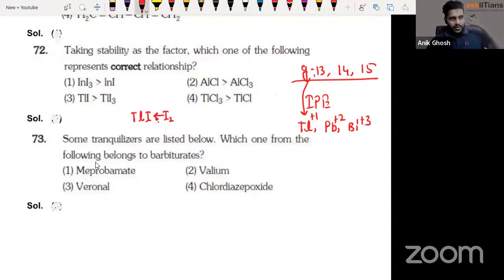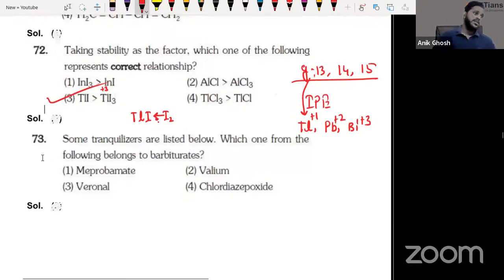But I don't think they have given the question keeping that in account. They have just given the question in a simpler manner. But guys, TlI3 also has thallium as +1. It's not really thallium in +3. Okay, a learning point for you. But anyway, option 3 is going to be the correct answer here as well.